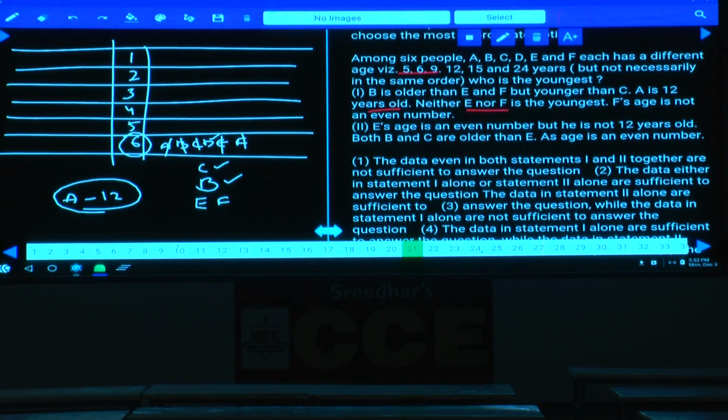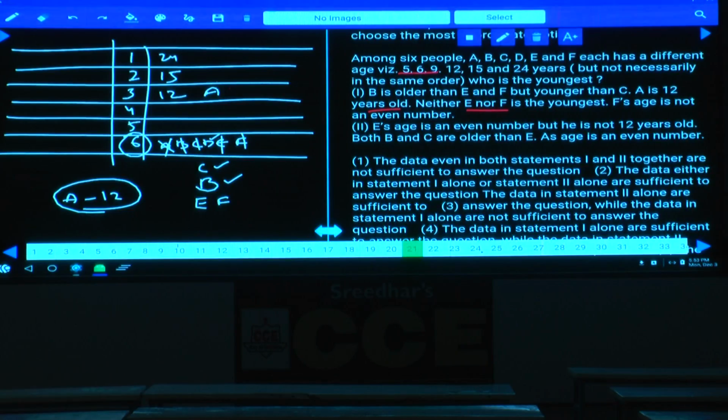Done with this? The next one, because where will this 12 be? Now this will be 24. If you write down the ages, this will be 24, this will be 15, and this will be 12. Now A is at this place. As A is at this place, A cannot be the youngest, hence D is the youngest. 1 alone is sufficient.